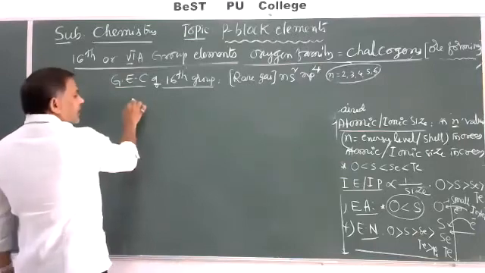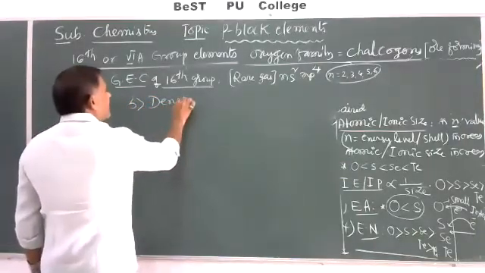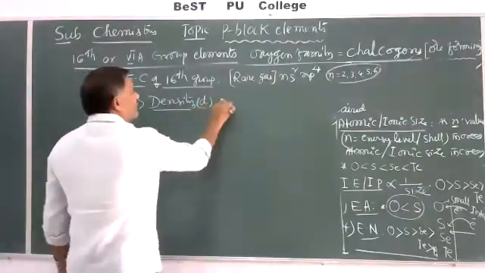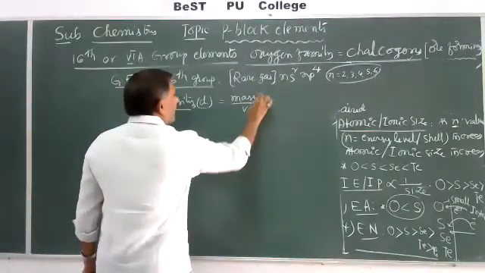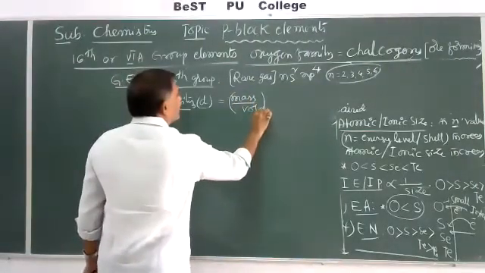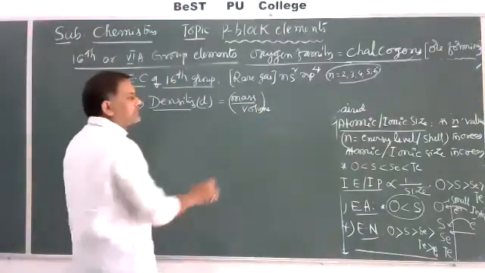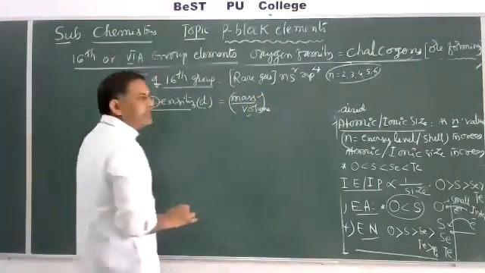Next is density. We know density D is equal to mass by volume. So from top to bottom, atomic number increases, atomic size increases, and proportionately mass also increases.